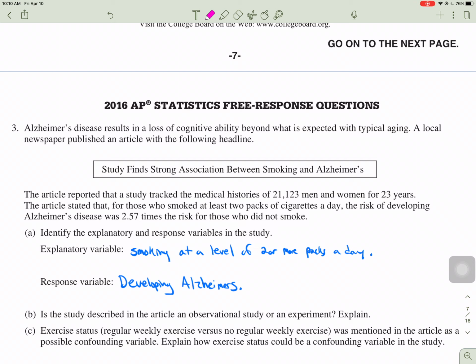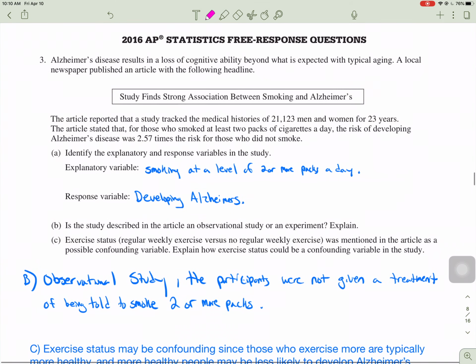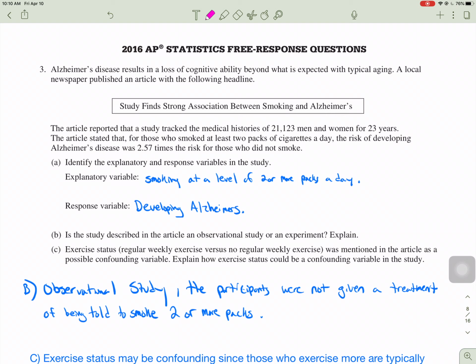Now, part B says, is the study an observational study or an experiment? Well, was there a treatment applied? Did they make these people smoke? No. So this is observational. So I wrote observational study. The participants were not given a treatment of being told to smoke 2 or more packs.